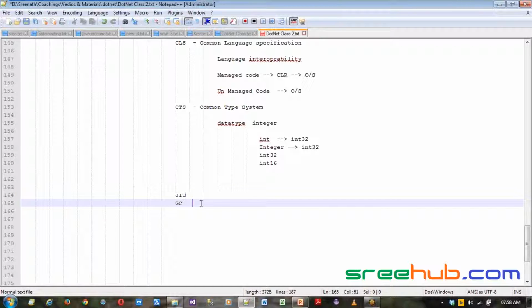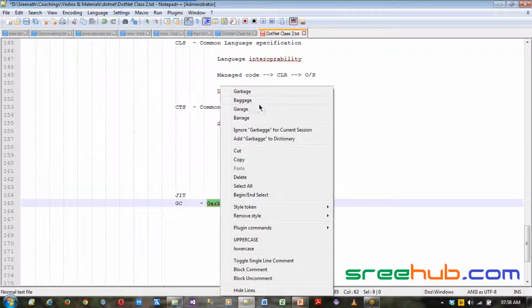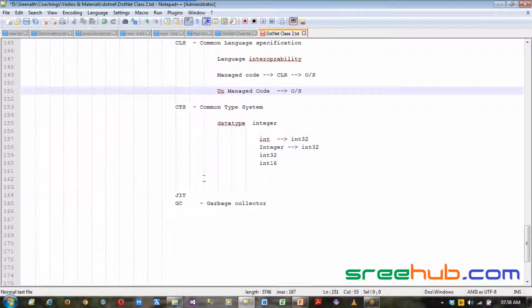And now what is GC? GC is your garbage collector. How does the garbage collector work?